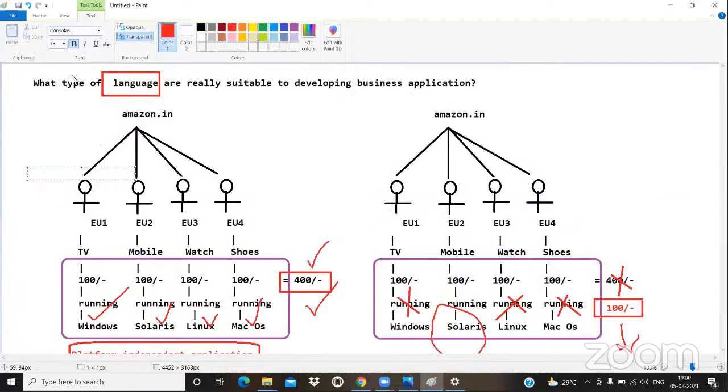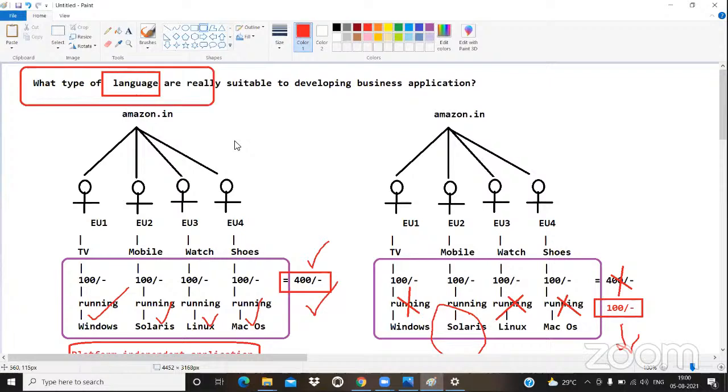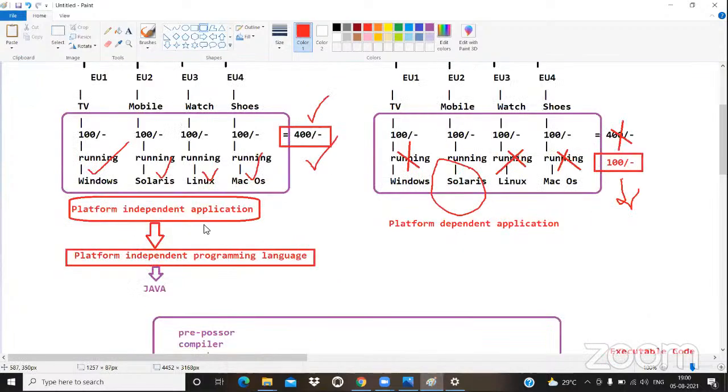What do you require in the market? What type of application are you really developing in the market? Platform independent application. If you want to develop a platform independent application, what type of programming language do you require? A platform independent programming language. We require it. Got it or not?